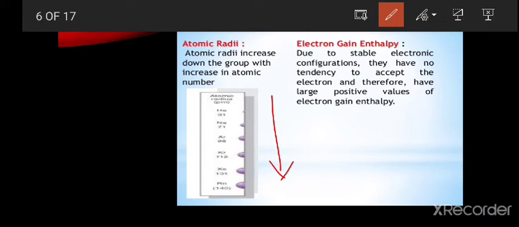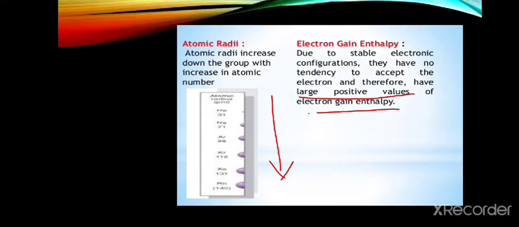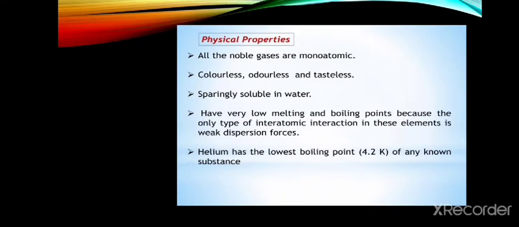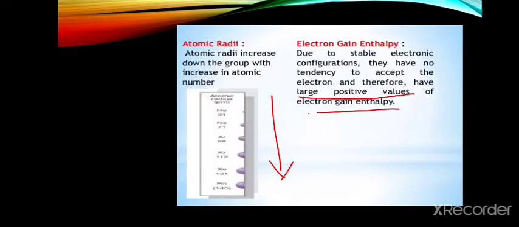Coming to electron gain enthalpy, these elements do not have any tendency to accept electrons. Therefore, they have large positive values of electron gain enthalpies. Due to stable electronic configuration, they do not have any tendency to accept electrons. That's why the positive values of these elements increase. Next, physical properties. All these noble gases are monoatomic in nature.